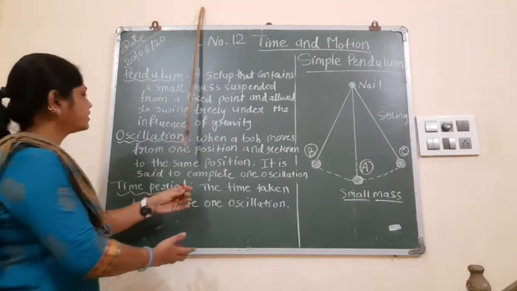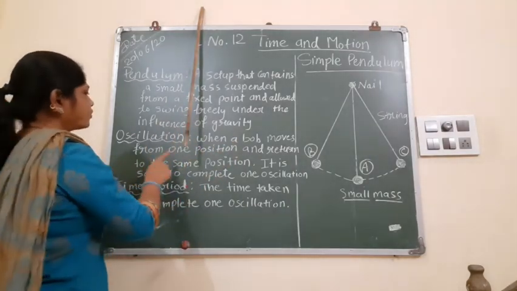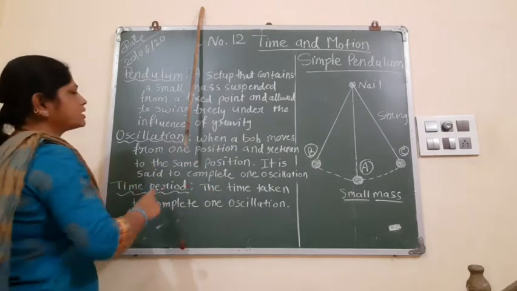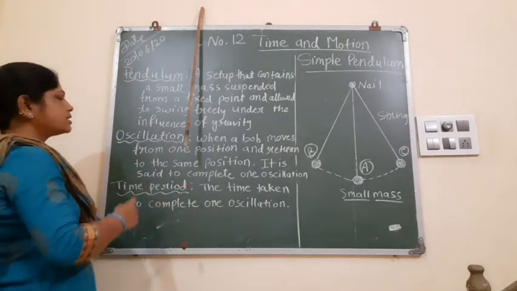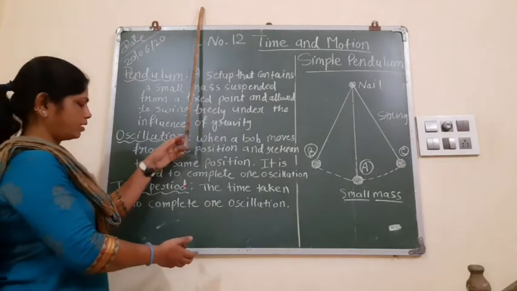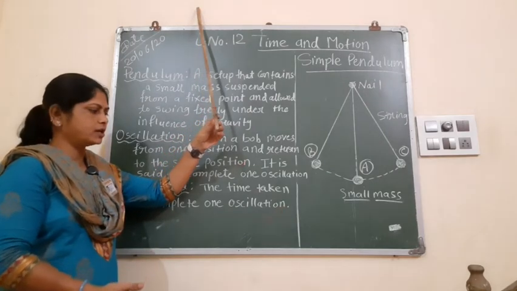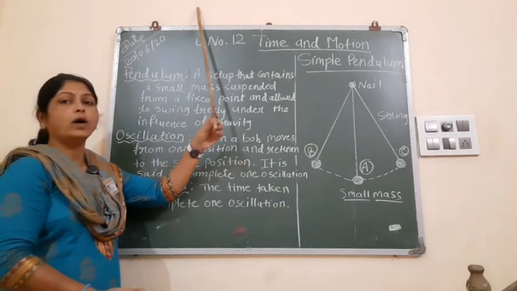Now the second definition: when a bob moves from one position and returns to the same position, it is said to complete one oscillation. So when the bob comes back to its original position, it is called one oscillation.